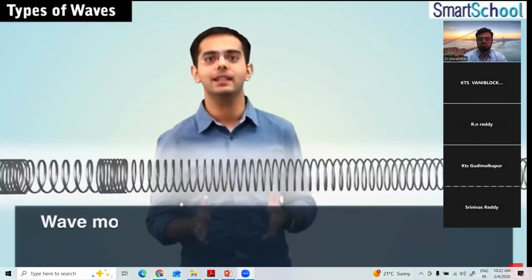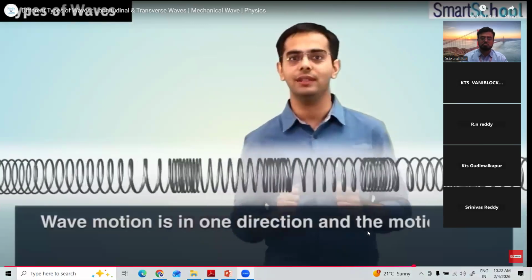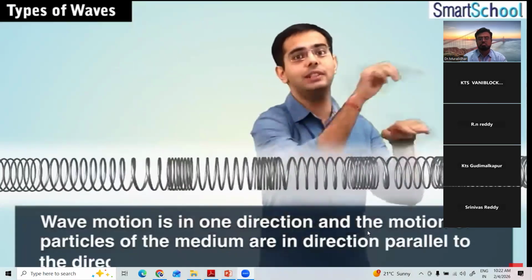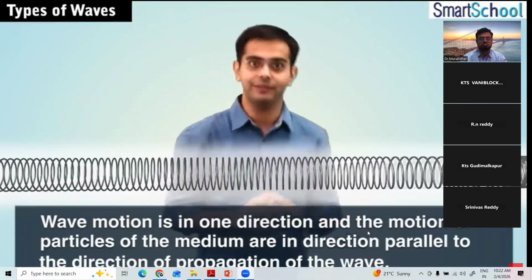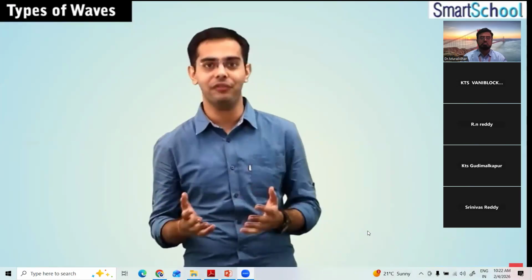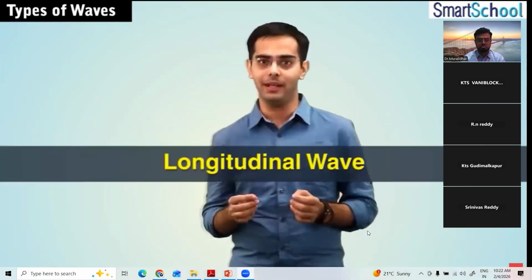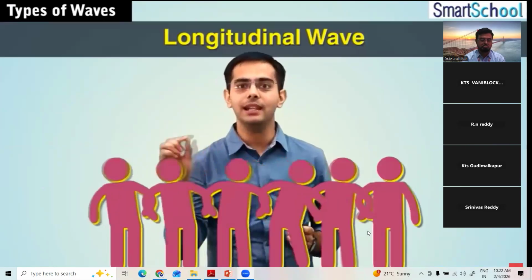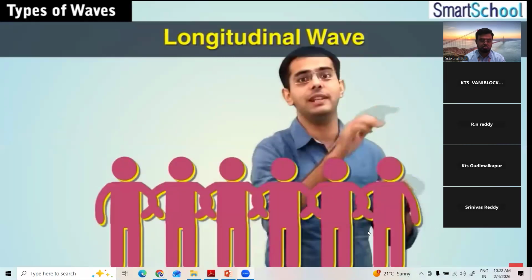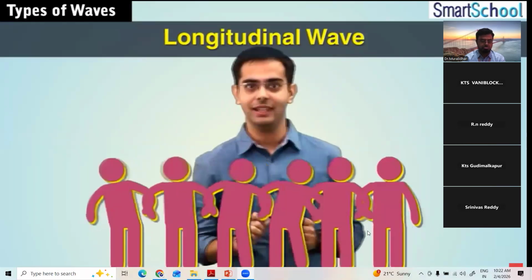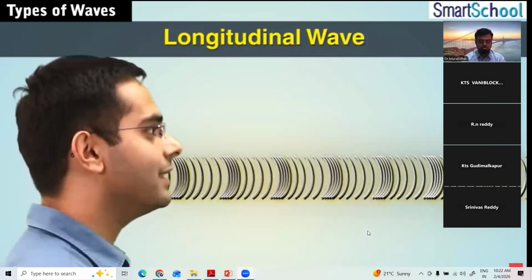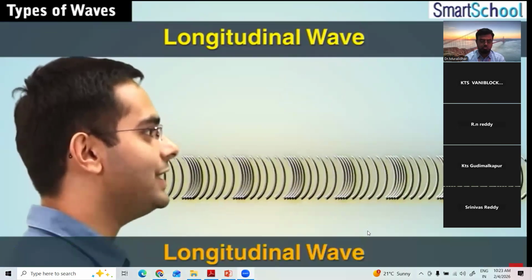And in this case, wave motion is in one direction, and the motion of particles of the medium is in a direction which is parallel to the direction of propagation of the wave. Now what do we call this kind of wave? This presents us the second kind of wave, which is known as the longitudinal wave, in which the particles of the medium undergo back and forth motion about the mean position, and this is parallel to the direction of propagation of the wave. Some examples of longitudinal waves are sound waves. So when I'm speaking, the sound wave which I emit from my mouth is an example of a longitudinal wave.